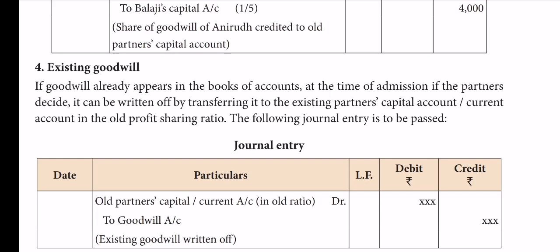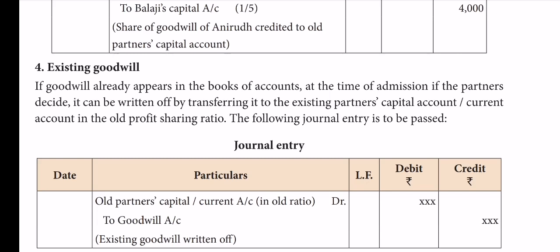That is, the goodwill already existed in the partners' business, already valued at this much. So in that case, what's the accounting treatment? See the theory. If goodwill already appears in the books of account at the time of admission, if the partners decide, it can be written off by transferring to the existing old partners' capital account or current account in the old profit sharing ratio.